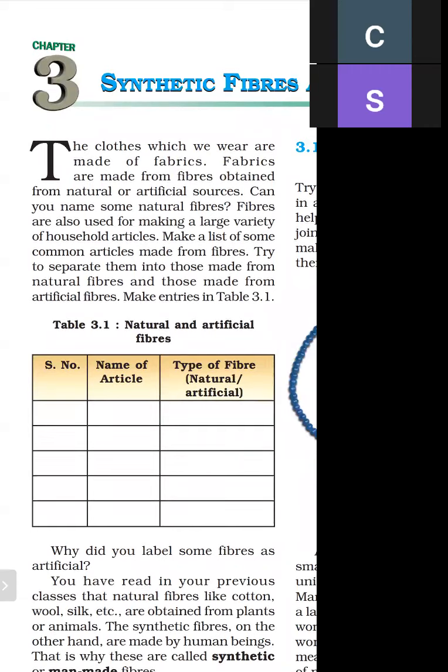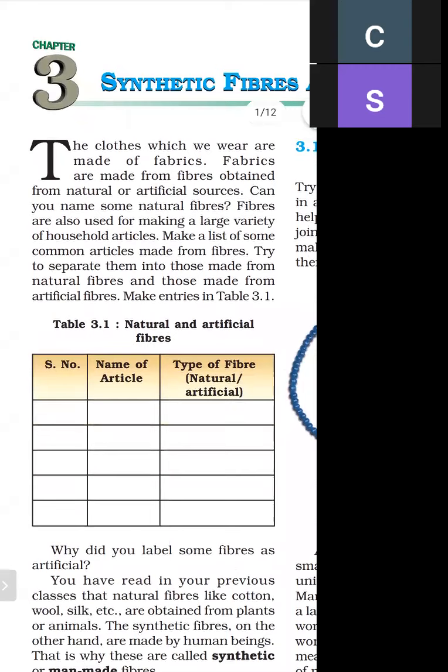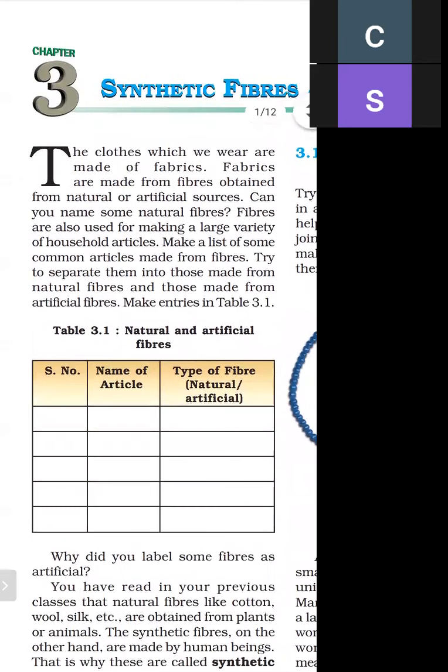Fabrics are made from fibers obtained from natural or artificial sources. As we have studied in the sixth class, there are two types of fiber. First is natural fiber and second is artificial fiber.